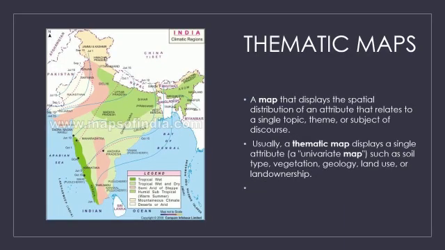The next type of map is the thematic map. What is a thematic map? What is called a theme? A theme may be of any topic, like the climate of a particular country, the vegetation of a particular country, or the amount of rainfall which has fallen in any month of the year. It can be shown in a map. Here it shows the climatic conditions of a country. Here we have our country India, represented by different colors.